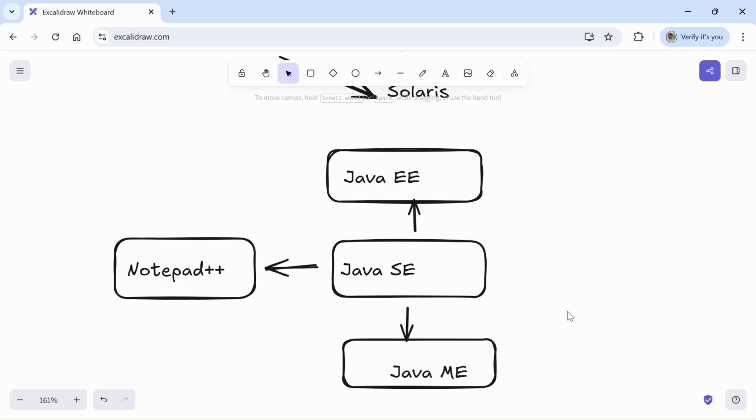Nowadays, everyone has mobile phones, even kids. In our mobiles, we use different apps in day-to-day life like Facebook, WhatsApp, Instagram, Snapchat, etc. These applications can be developed by Java Micro Edition.